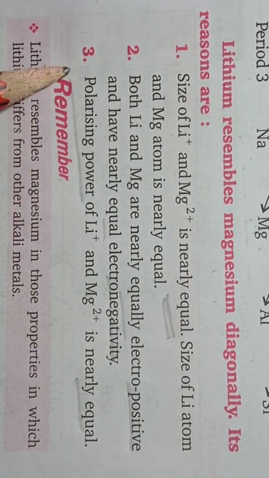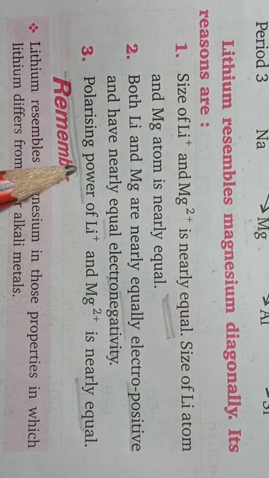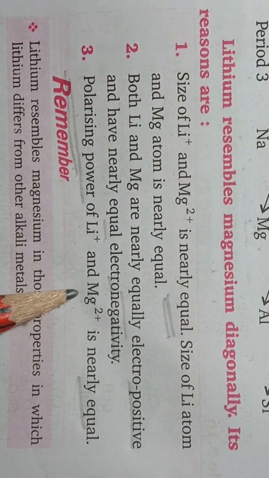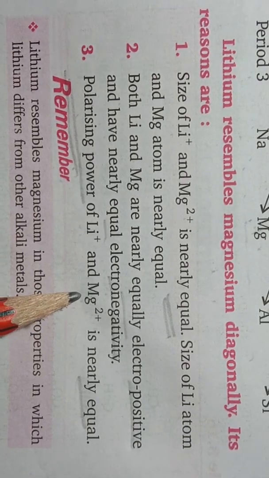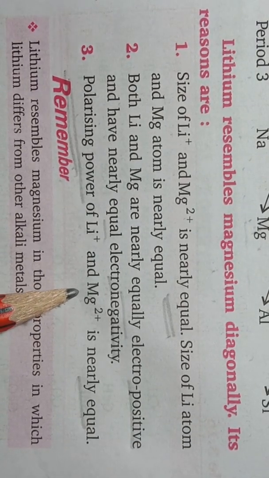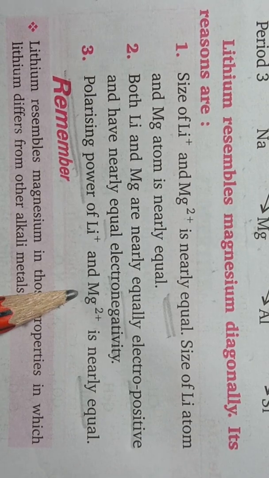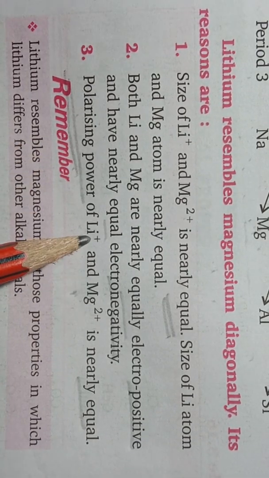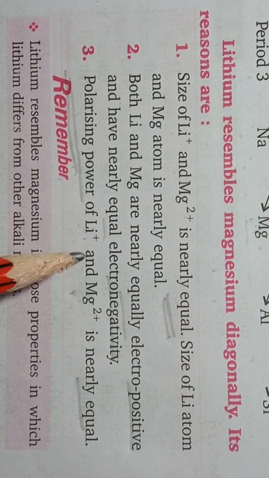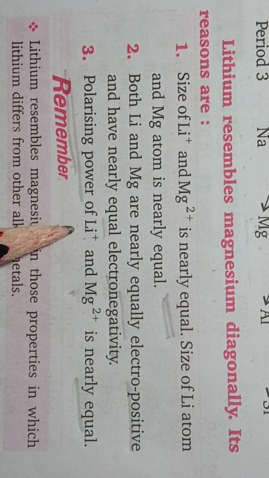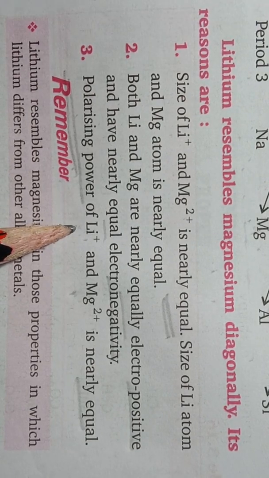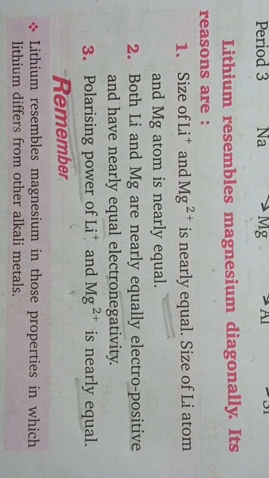Polarizing power is the power with the help of which a lithium ion or magnesium ion can attract negatively charged ions towards itself. Okay, so the power through which a particular positive ion can attract a negatively charged ion towards itself is known as its polarizing power.